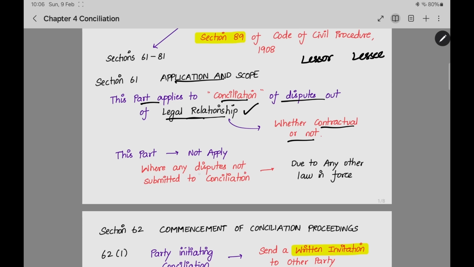This part will not apply where any disputes are not submitted to conciliation due to any other law in force. For example, if in any other law it is given that certain disputes should not be submitted to conciliation, then you have to follow that law, and those disputes will not come under conciliation. The main point in this section is you should have a legal relationship.